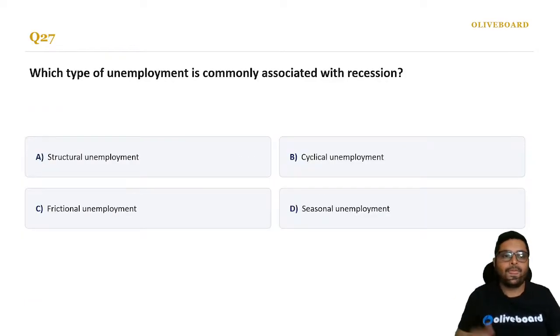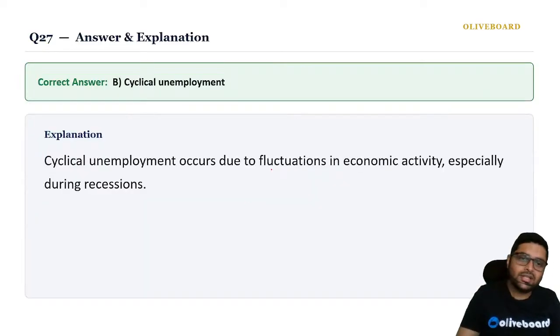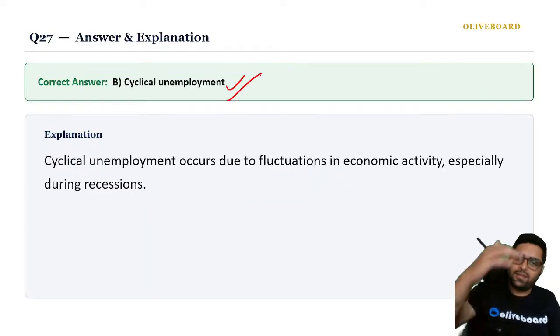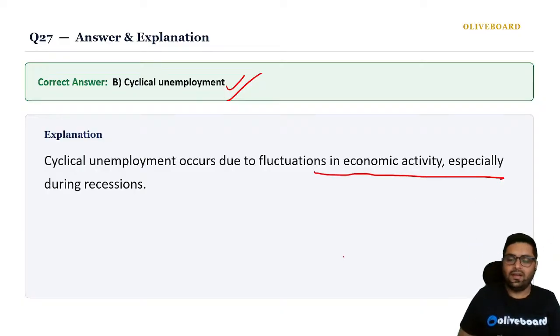Chalo, next. Which type of unemployment is commonly associated with recession? So there are various types of unemployment, correct? Disguised unemployment, cyclical employment, seasonal employment, frictional employment. So which one is associated with recession? Recession is associated with cyclical. Comes in cycles, no? Cycles of recession due to fluctuations in economic activity. So always remember cyclical is recession. Okay? Are we clear?